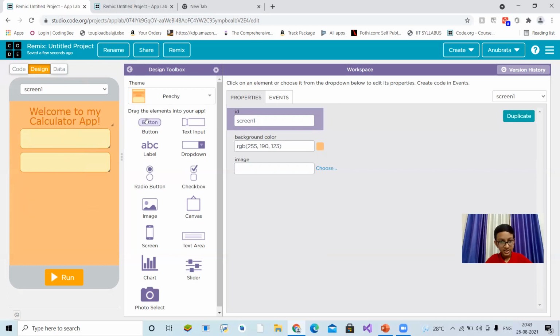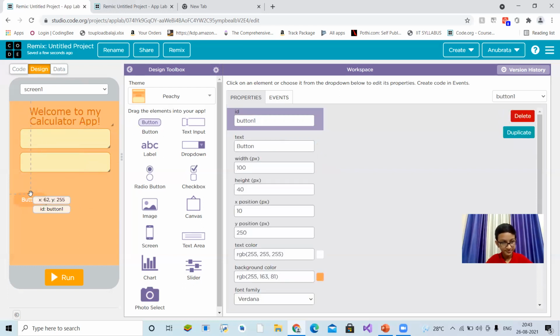Okay. Now include 4 buttons. Button 1: add symbol, only symbol. Button 2: minus. Button 3 will be multiplication. We will get the multiplication sign from Google.